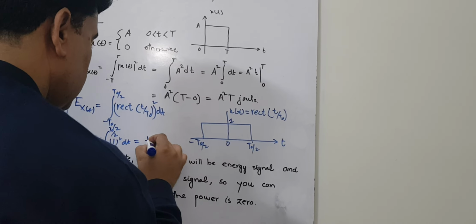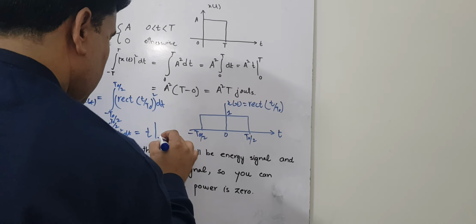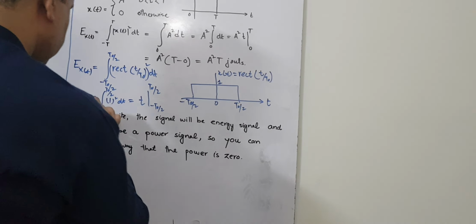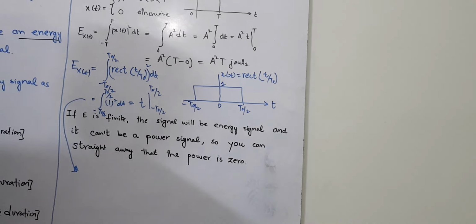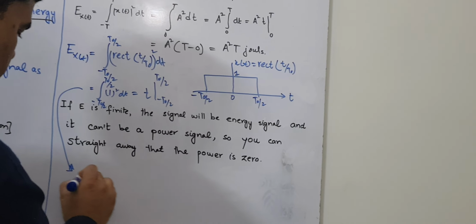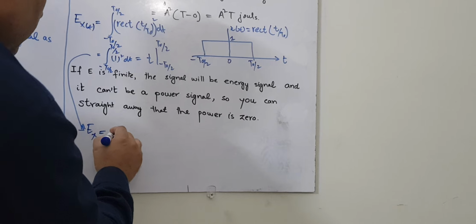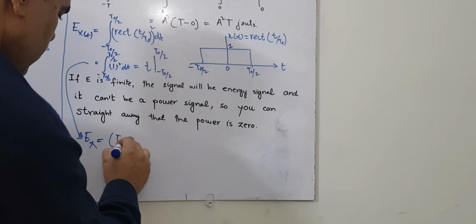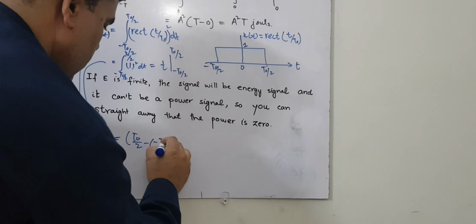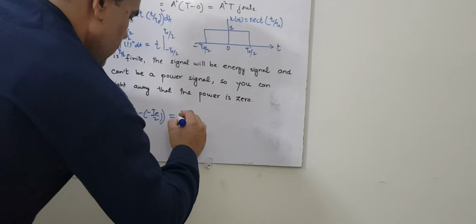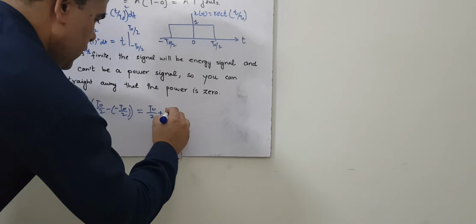So the answer is t, with the limit from minus t naught by 2 to t naught by 2. If you insert the limit, Ex is equal to the upper limit t naught by 2 minus the lower limit, which gives t naught by 2 plus t naught by 2.